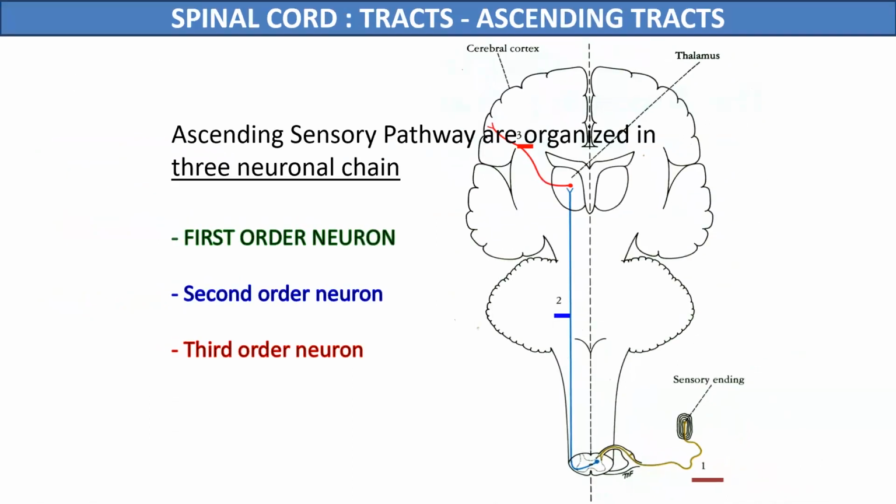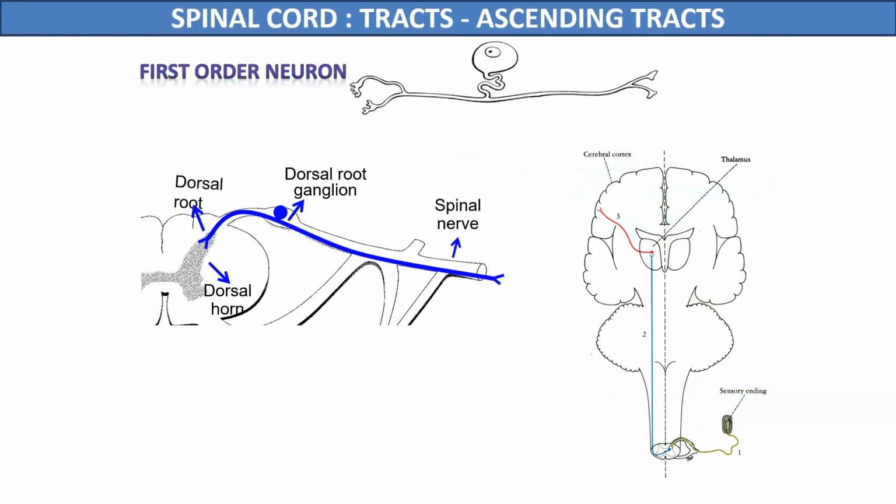The first order neurons in the spinal cord are located in the dorsal root ganglia. So here we can see the dorsal root ganglion where the pseudo-unipolar neurons are present. These pseudo-unipolar neurons have a peripheral process which passes towards the receptors, and a second process, the central process, which passes towards the spinal cord, and this central process will form the dorsal nerve root of the spinal cord.